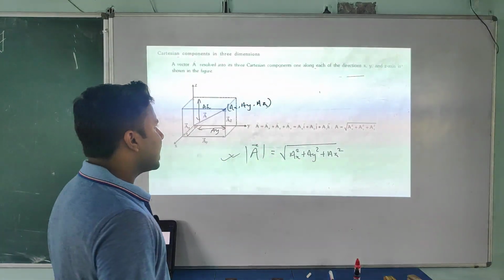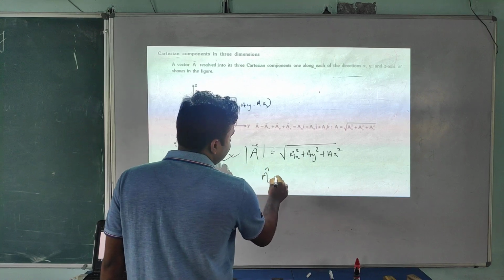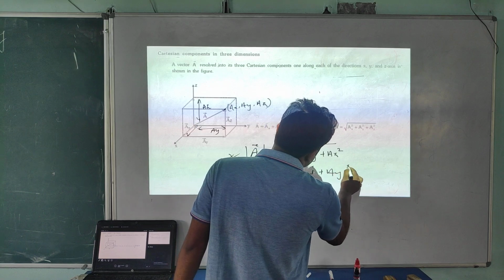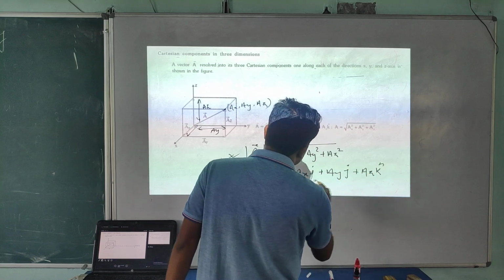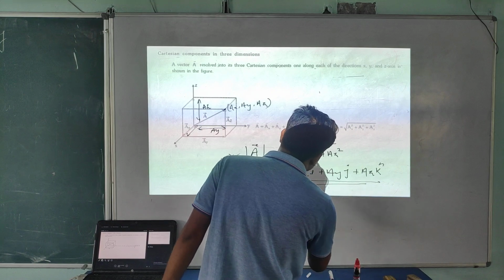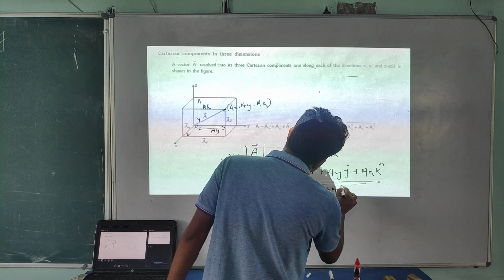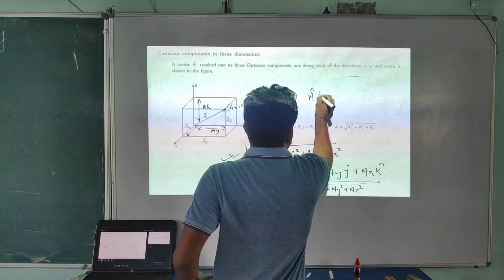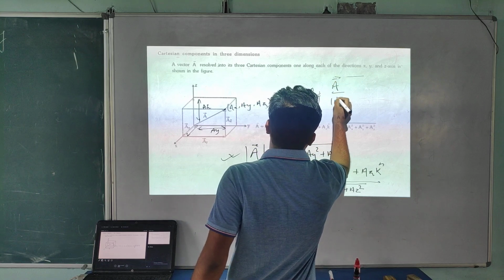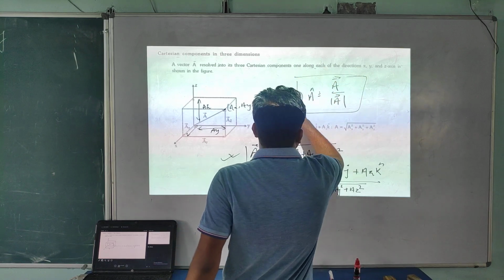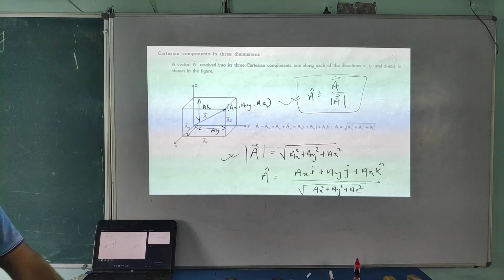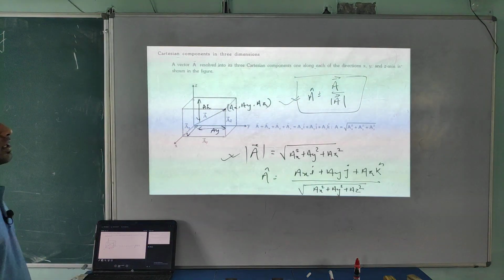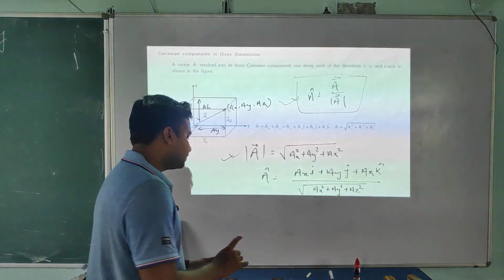Okay. If you want to write down the direction, how can you write it? A cap, and A cap will be Ax i cap plus Ay j cap plus Az k cap divided by root under Ax square plus Ay square plus Az square. From where am I writing this? We know the formula: A cap equals vector A divided by mod of A. I explained this when I explained the unit vector. Is it or not? So you can write down the direction in 3D also. Okay students? So very simple.